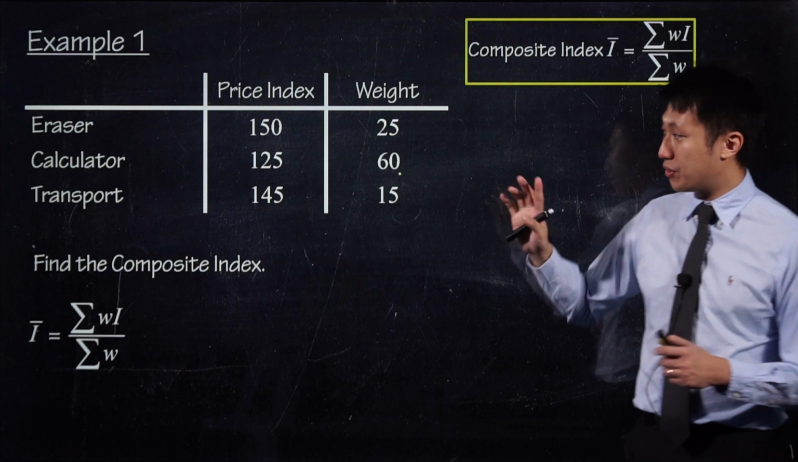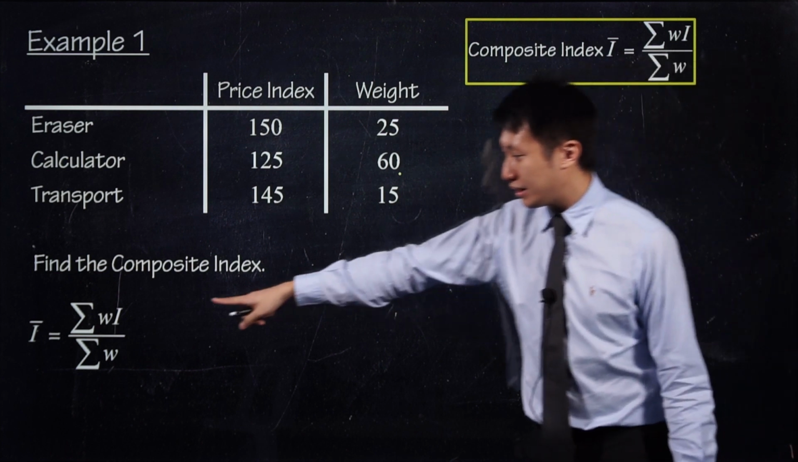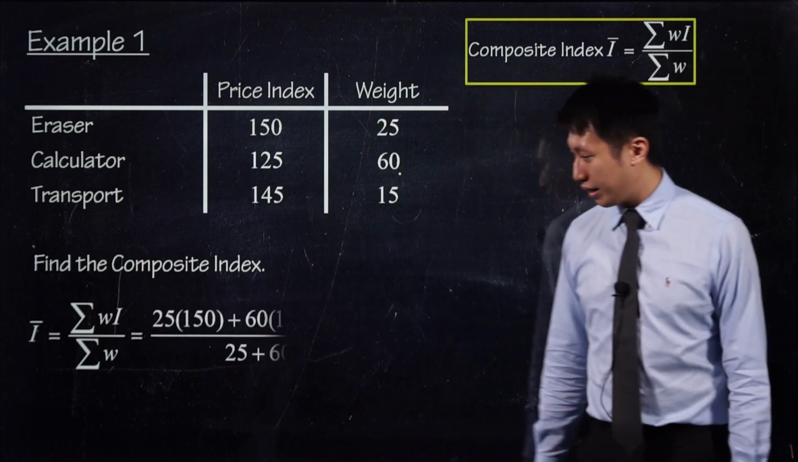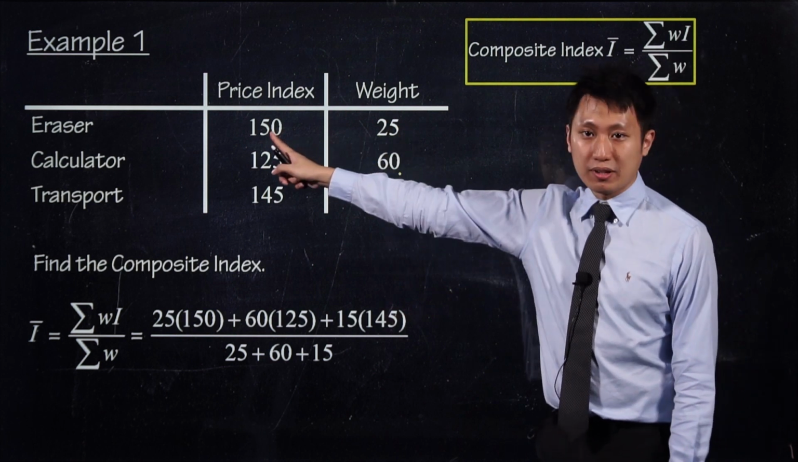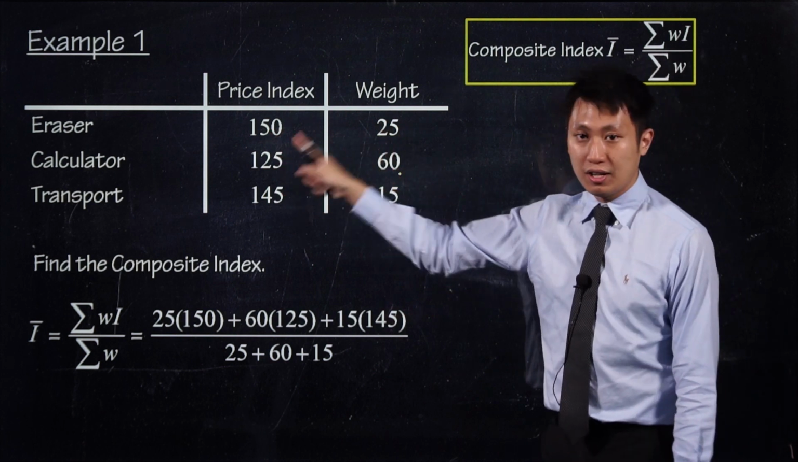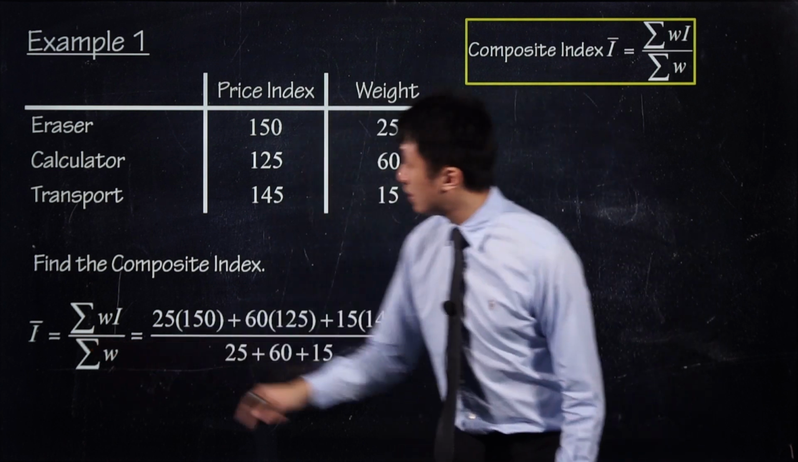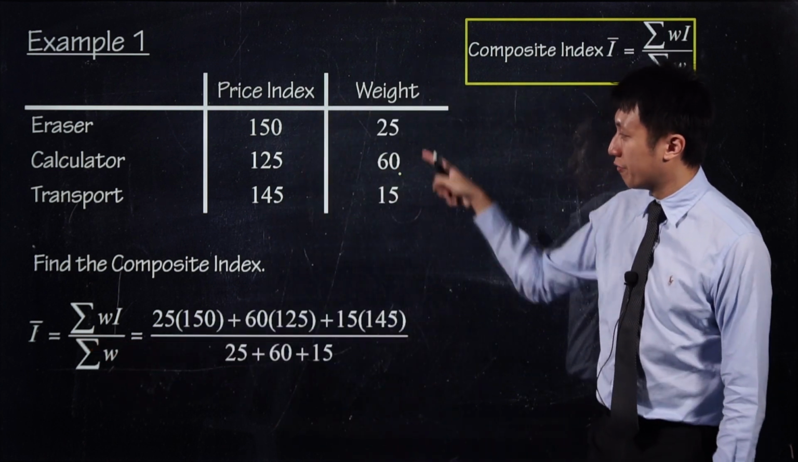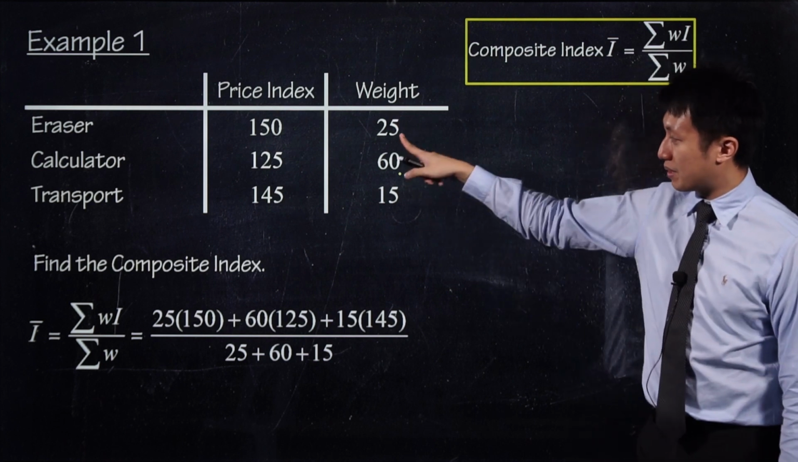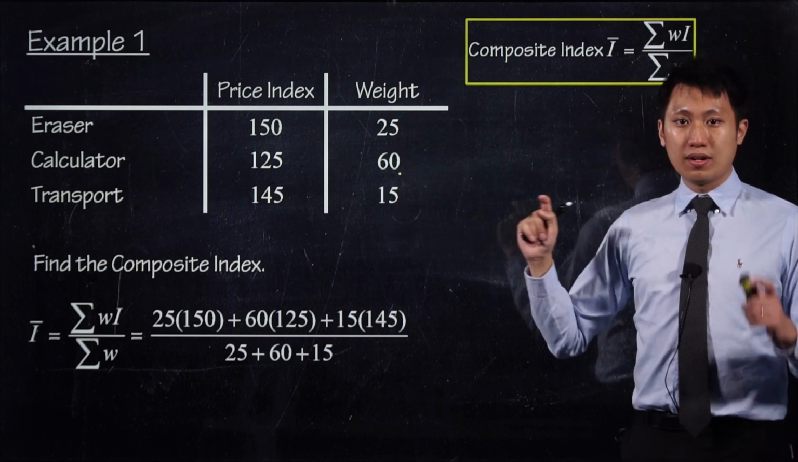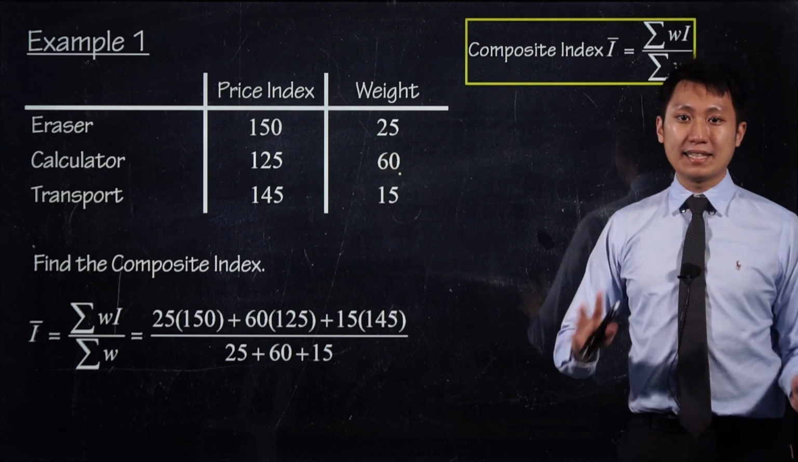Okay, if you previously don't know how to do it, let's see how we do this summation. We take this one multiplied by this one, plus this one multiplied by this one, plus this one multiplied by this one, then divide by the sum of the weightage. Sum of the weightage means sum of all of this. For this case, 60 plus 25 plus 15, you get nicely 100.